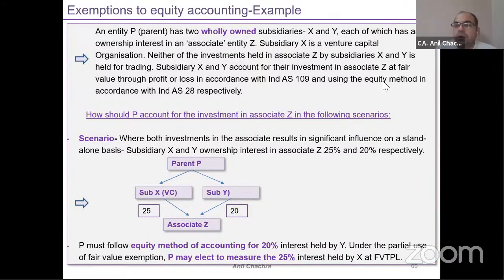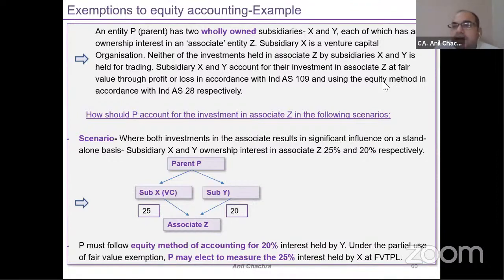Now, both the investments in the associates, by entity X and entity Y, fulfil the significant influence test, right? 25% and 20% is significant influence. So now the question is, how would the parent P consolidate entity Z into its financial statements, and what would be the measurement criteria for accounting for this associate Z?